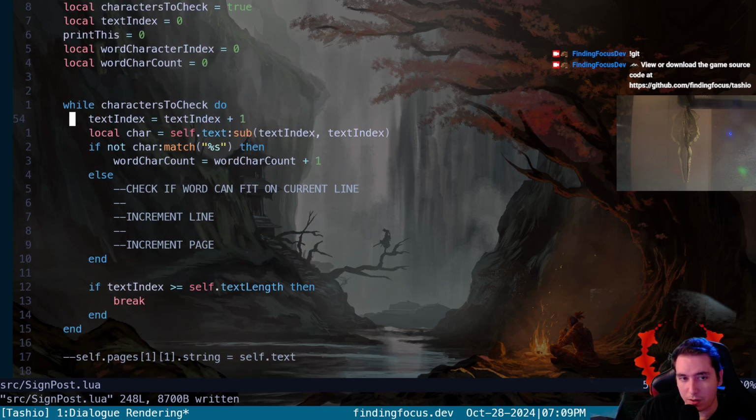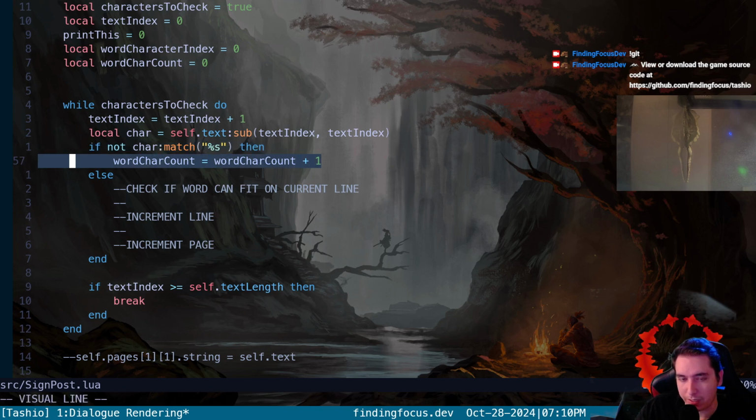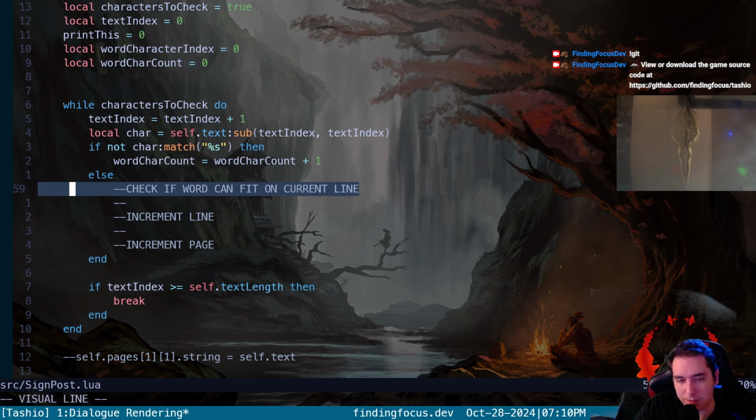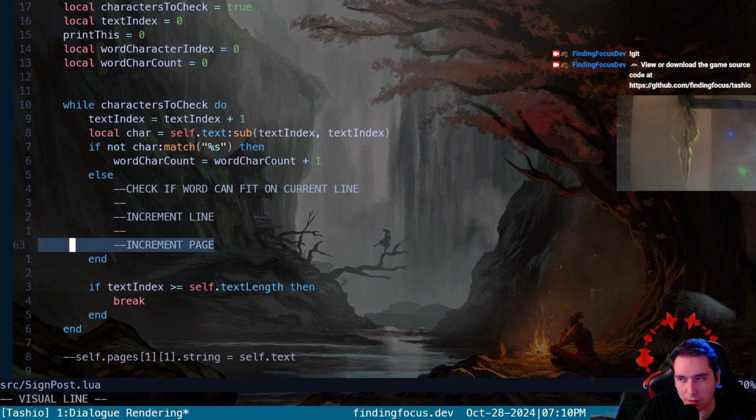So let's keep walking it through. We've got our text index. We're checking one character at a time. If it's not a space, we're going to count the word, count how many chars are in the word. And then else, yeah, we need to do a couple things. We need to see if it fits on the current line, or if we need to go to the next line, or if we need to go to the next page in first line.